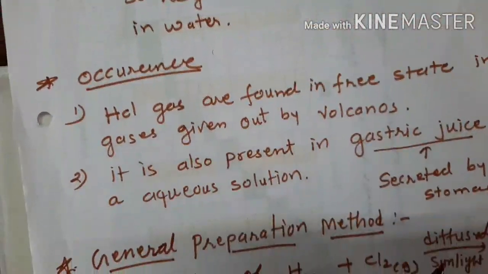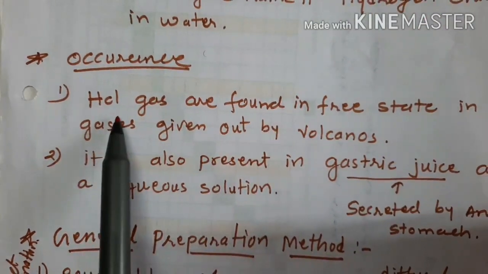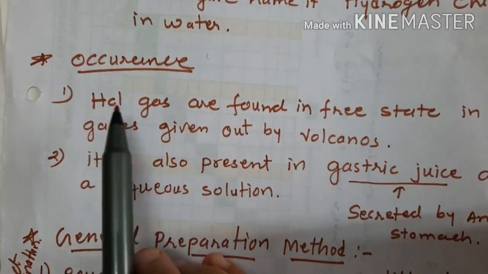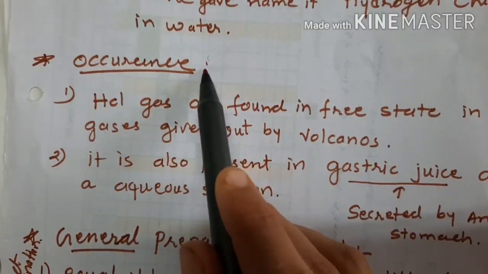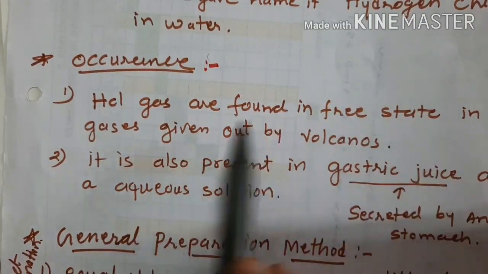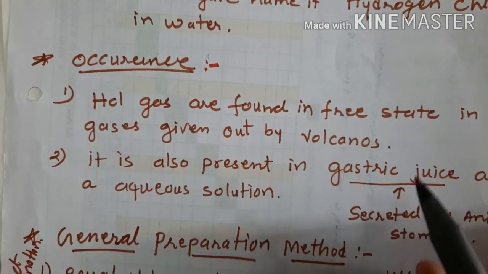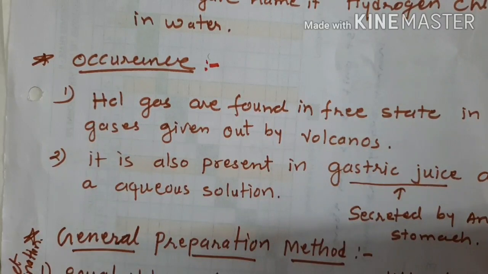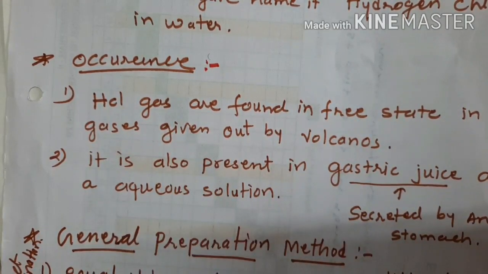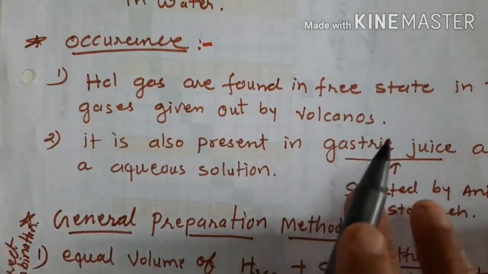Now, occurrence. How is it found in a natural way? HCl gas is found in a free state in the gas given out by volcanoes. When volcanoes erupt, many things come out, and gas also comes out. So near the volcanoes, HCl gas is present in the atmosphere in a free state.